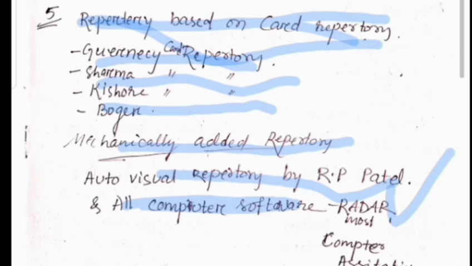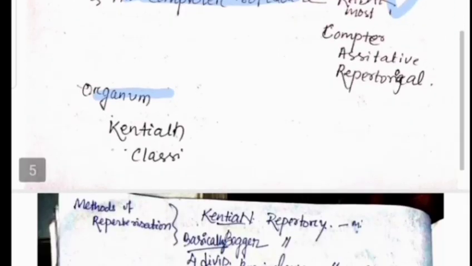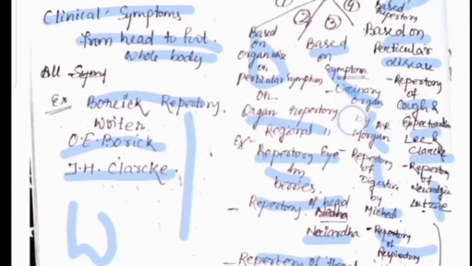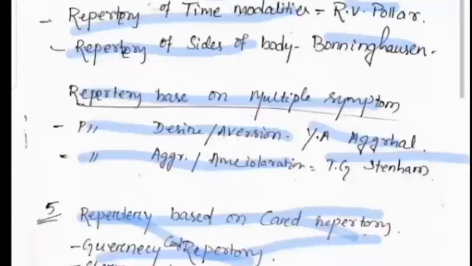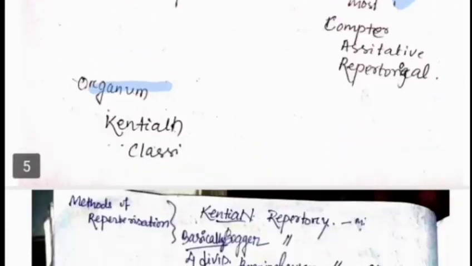These are the Organum, PDF, HPR. These are the other variety of mechanically added repertory. Okay, we discussed all the classification of repertory, according to SK Tiwari. Now we go towards the method of repertorization.